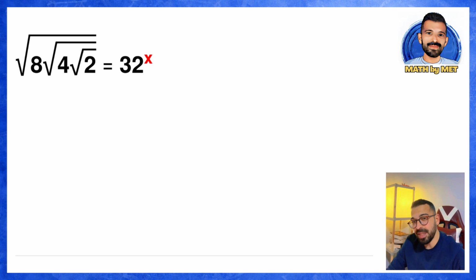Now, when we look at this question, there are nested radicals. And among these nested radicals, there are the numbers 8, 4, and 2. When you look at the question here, you probably notice this: 8, 4, 2, and 32. Either 2 or powers of 2 are present, did you notice? So in this question, we need to form powers of 2.